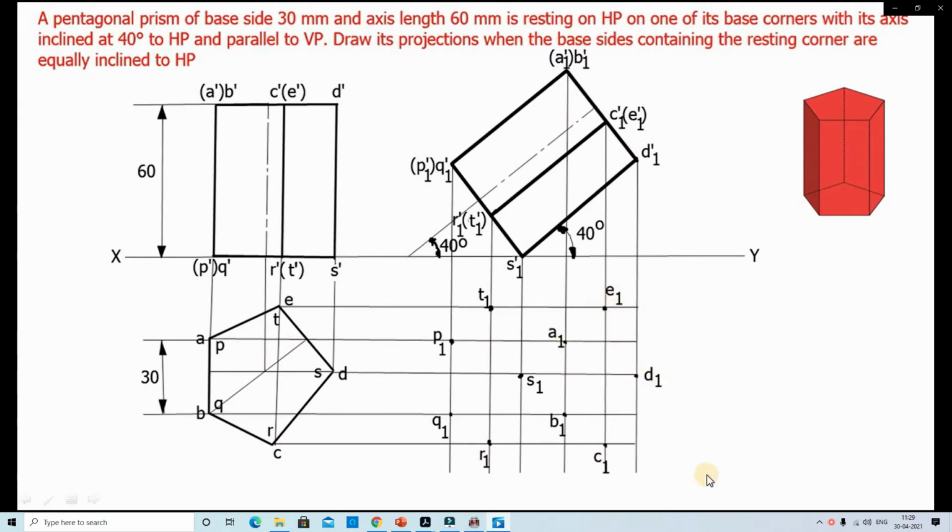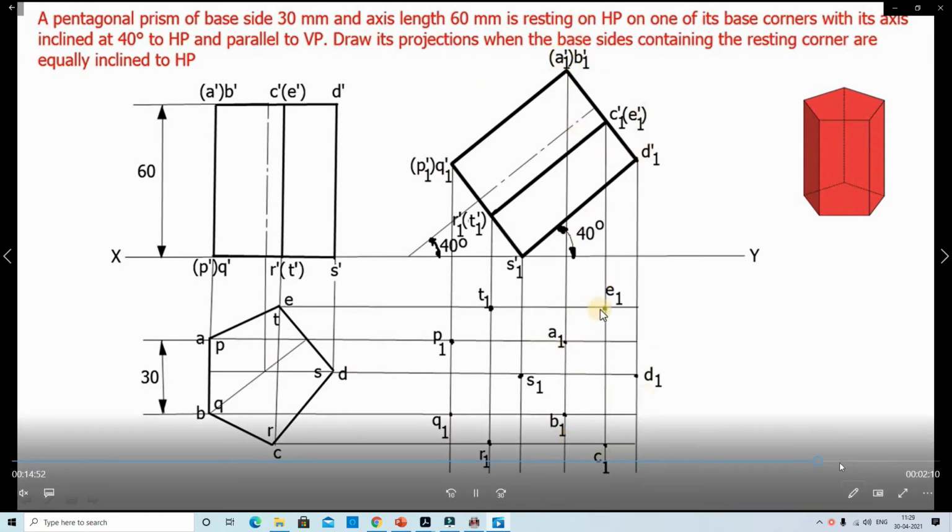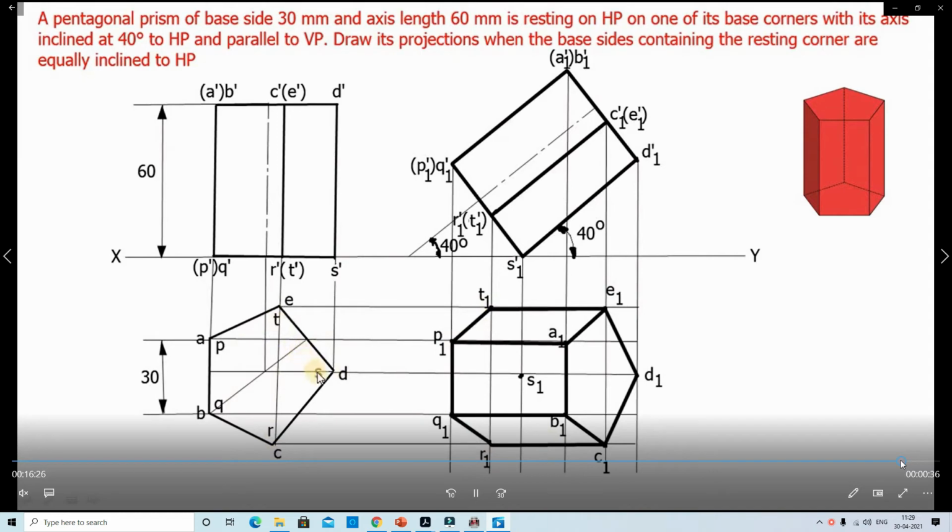Now you join each point to point with the help of the scale: P1 to Q1, P1 to T1, T1 to S1, S1 to R1. In this way we join the corners with the help of the scale. This is the two pentagons. Same as the previous problem, but here the base is resting on HP. In the previous problem, rectangular faces were on HP.